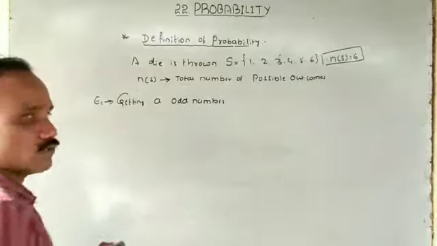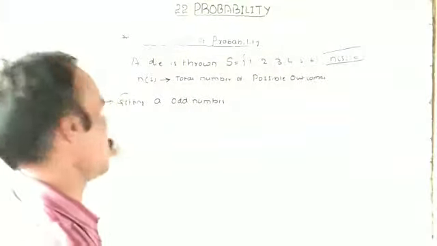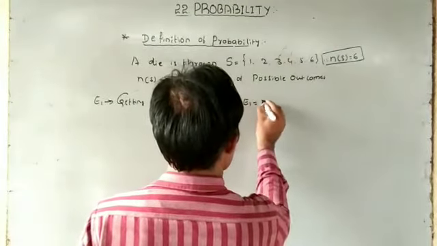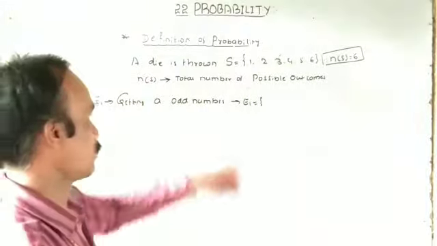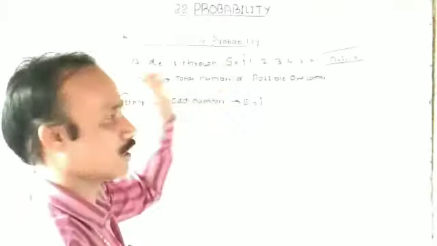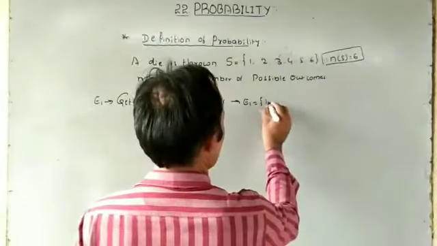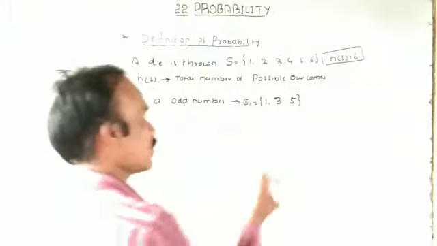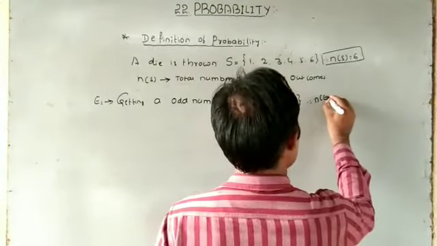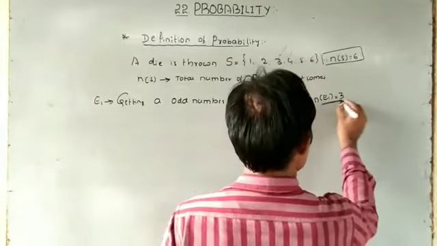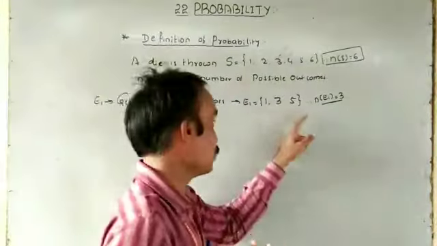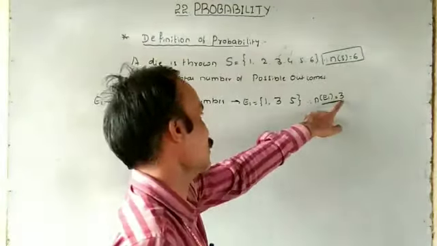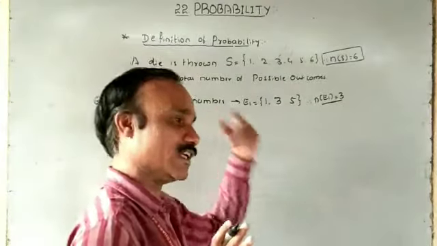As you know already, events are denoted by E1, E2, E3 and so on. What are the possible outcomes that satisfy this event? Select only the odd numbers from this: 1 is odd, 3 is odd, 5 is odd. Very simple. Therefore note down, what is the value of n of E1? 3. 3 means count the possible outcomes: 1, 2, 3. It does not mean the middle number. You can write in any order.